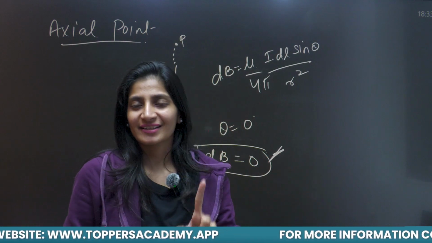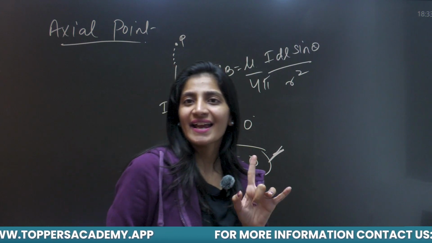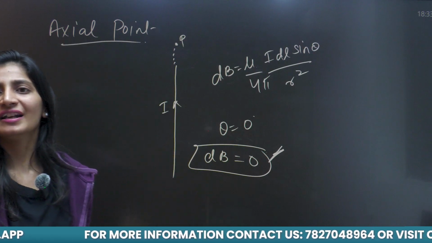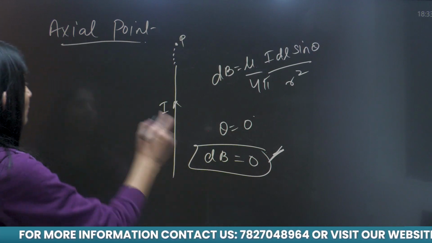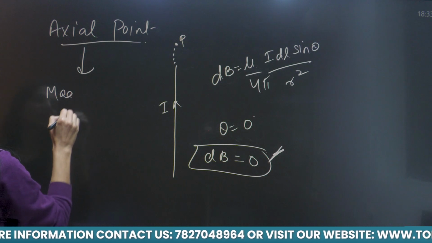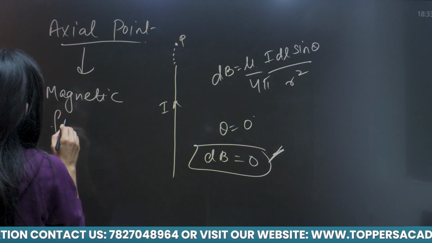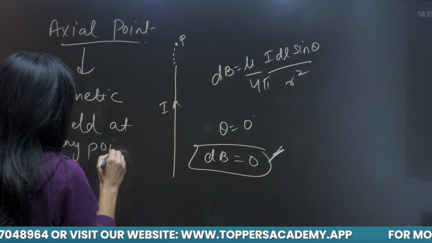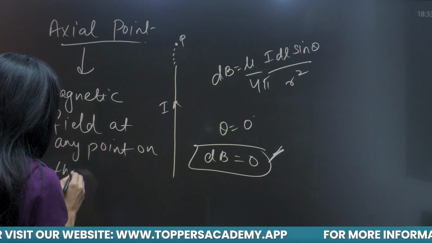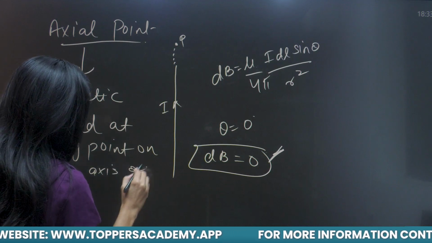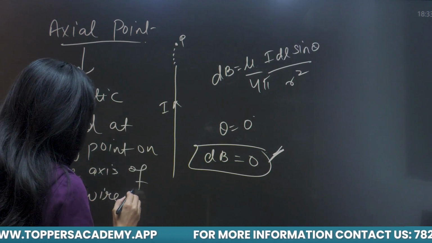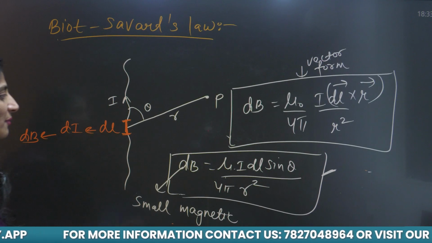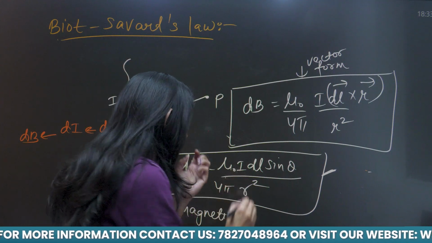So the important point is that the magnetic field at any axial point, or the magnetic field at any point on the axis of a wire, is always 0.